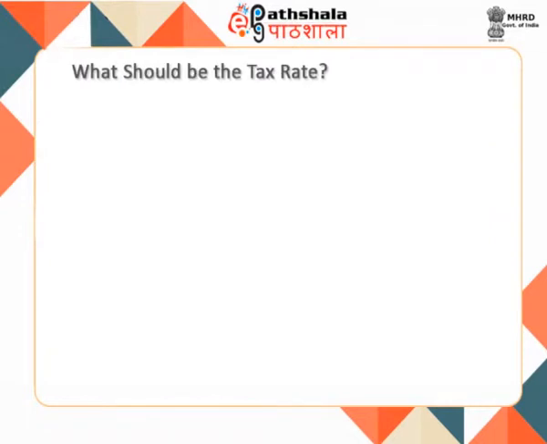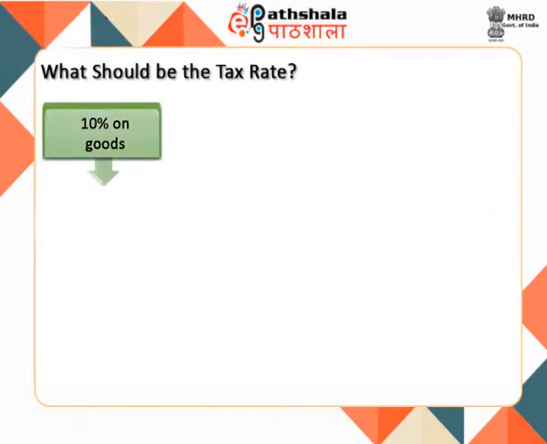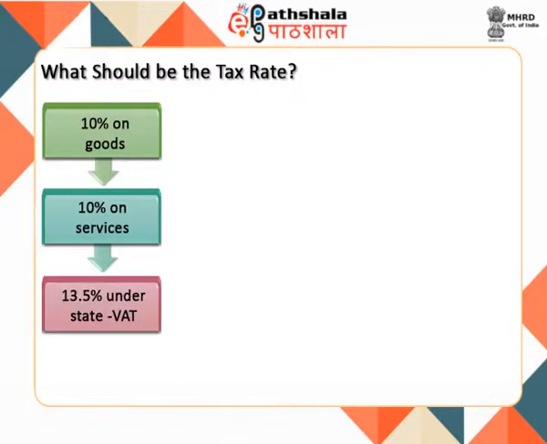Given the present rate of 10% on goods with some variations and 10% on services under Sen VAT and 13.5% with other rate categories of 4% and 20% under state VAT, the GST revenue neutral rate would work out to be around 20%. The Kelkar task force has also recommended such a rate for GST.